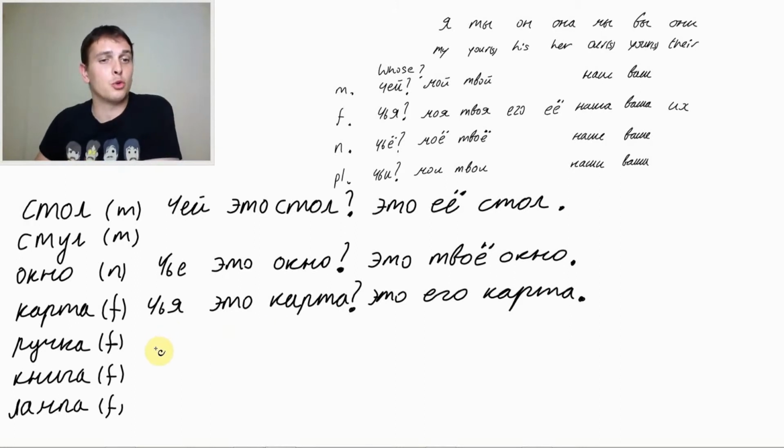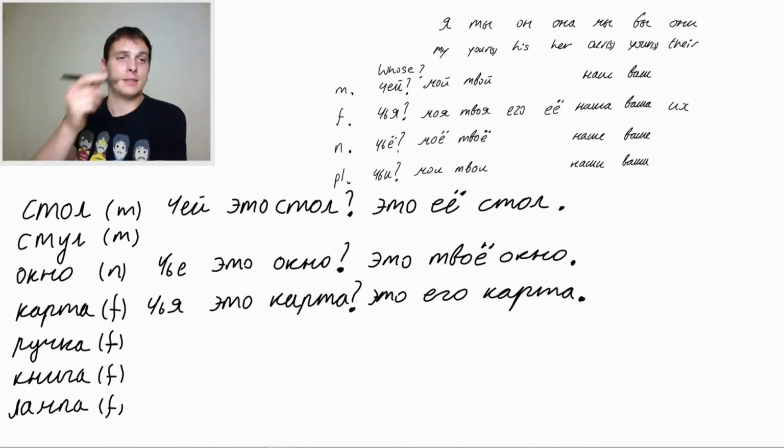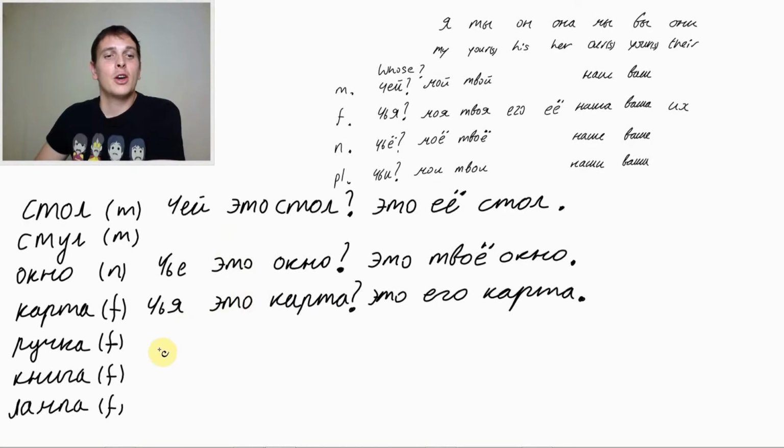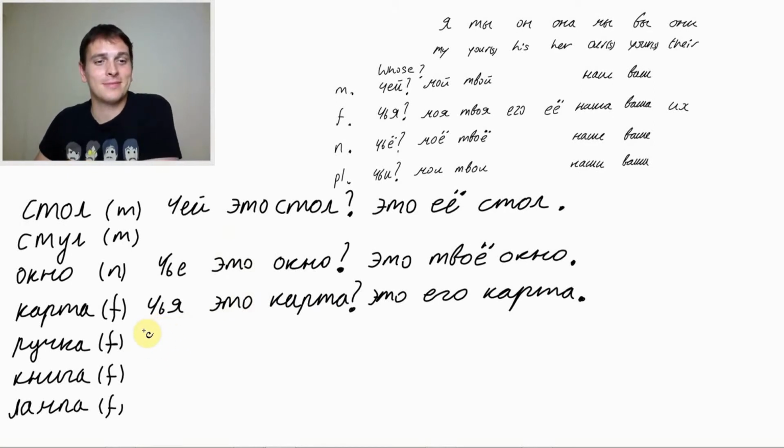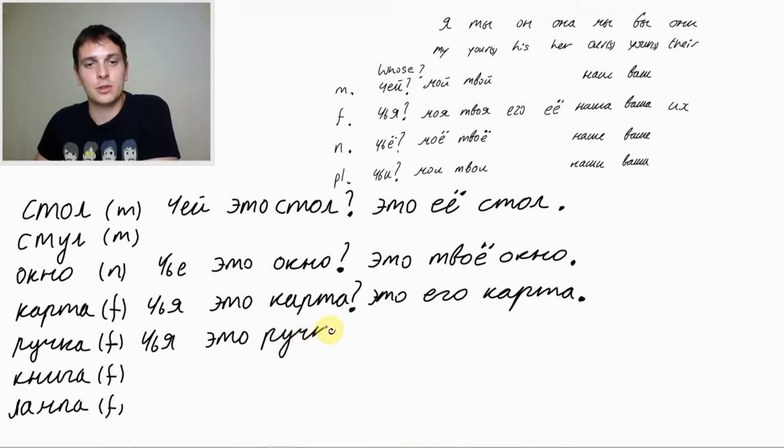Another female. Ручка. A pen. Whose pen is this? Try to ask. You got the pattern here above. Чья это ручка?